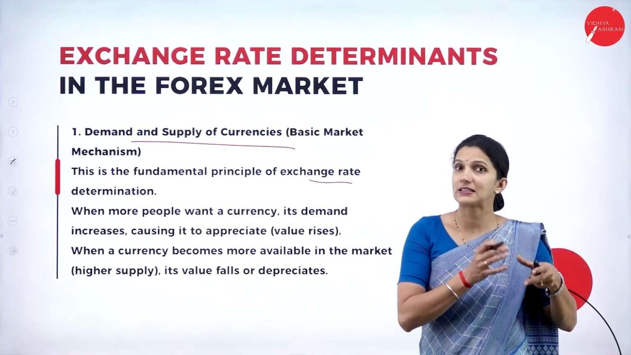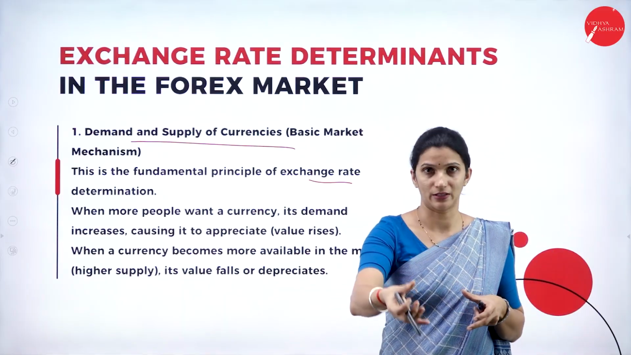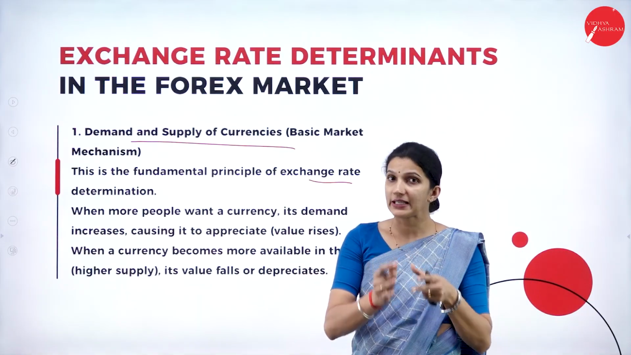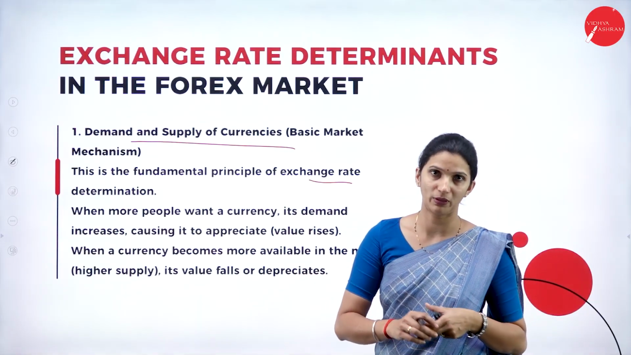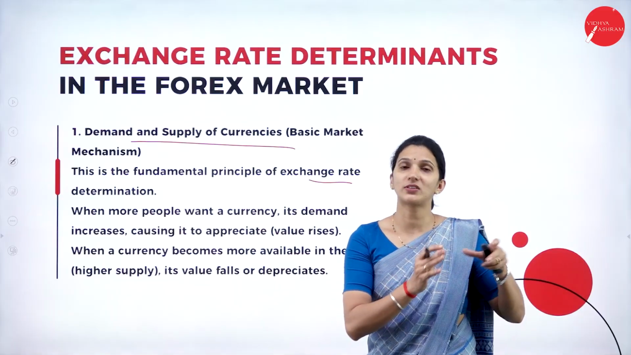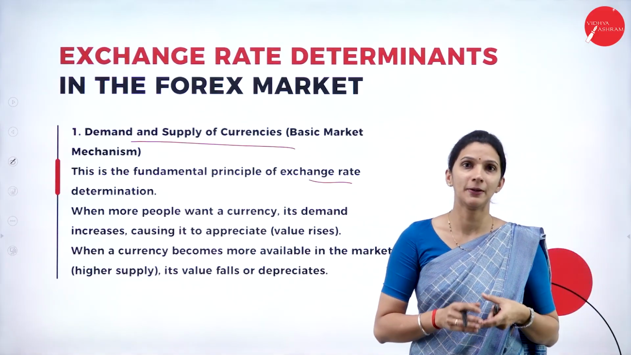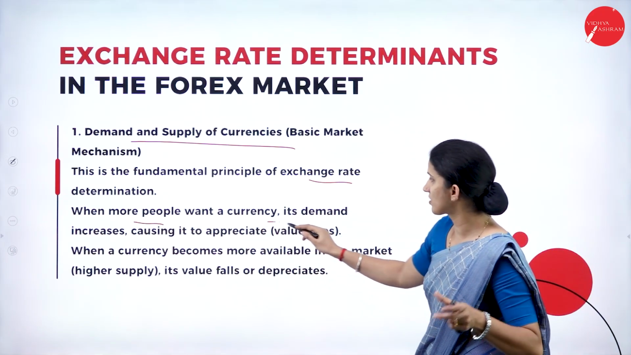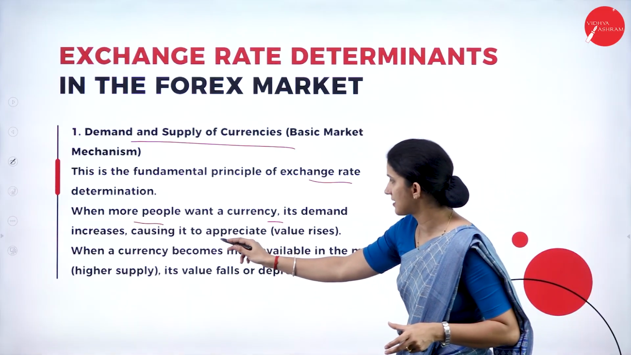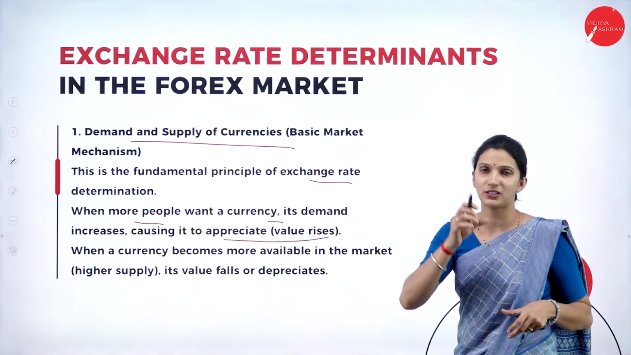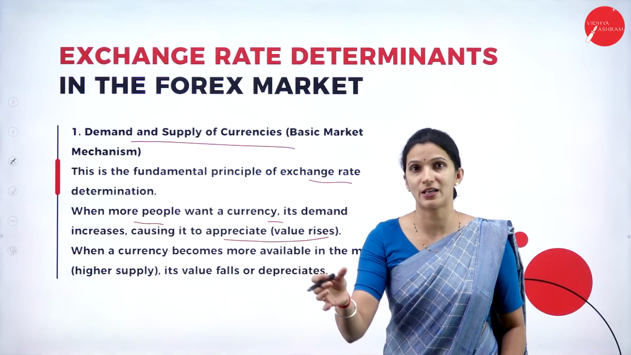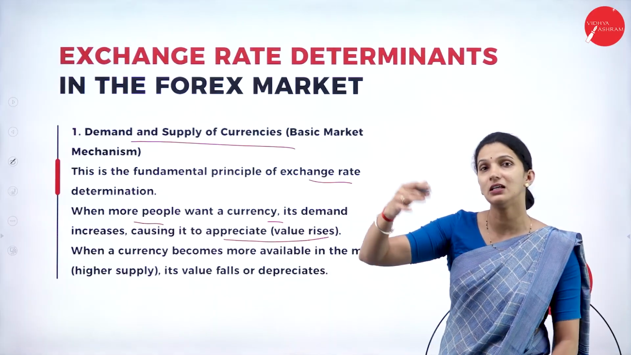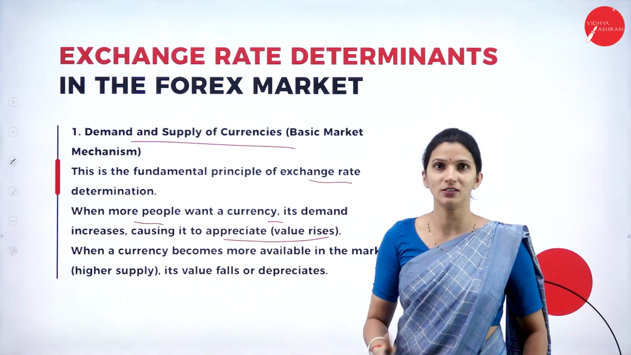If there is a huge demand for a particular country's currency in the global market, obviously its price will rise. So for any currency, the demand in the forex market and also the supply of that currency hugely determine its exchange rate. When more people want a currency, its demand increases, causing it to appreciate, that is, its value rises. For example, if there is a huge demand for the US dollar, obviously the dollar price will keep on rising in terms of other currencies.